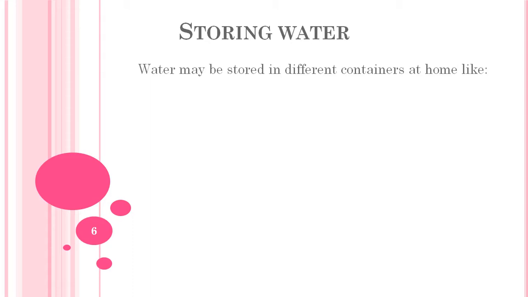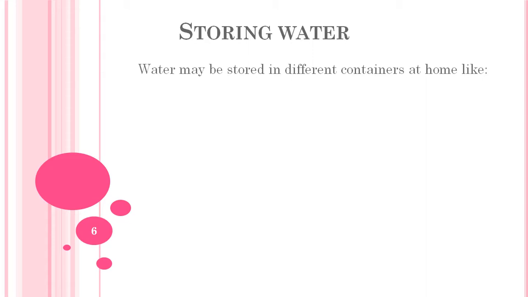Water may be stored in different containers at home. We can store water because throughout the year it doesn't rain. Maybe for 3 or 4 months it rains, but the rest of the time there is no rain in our area. Maybe in hilly areas there is rain, but in our area we don't get rain all the time.